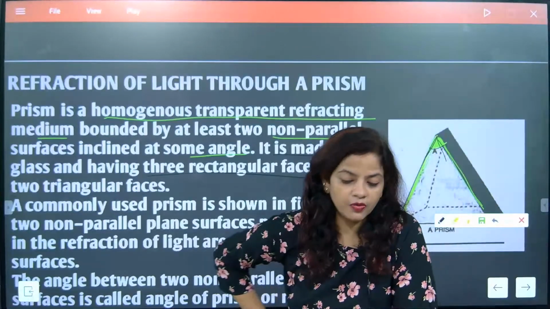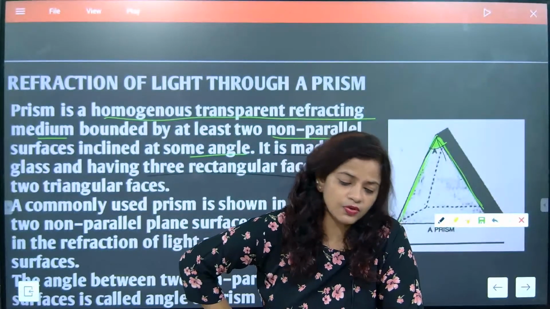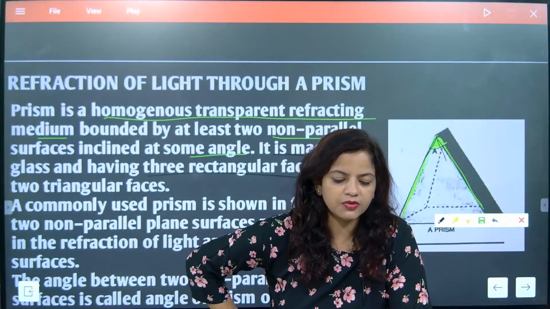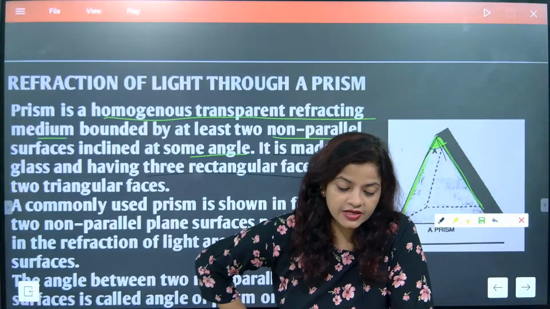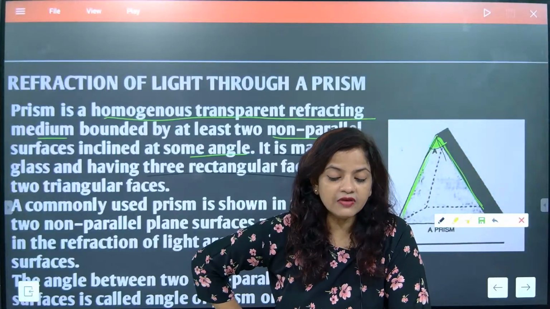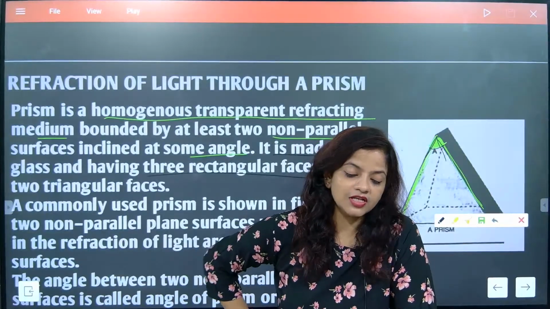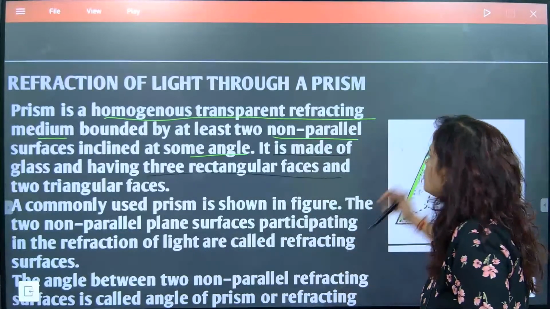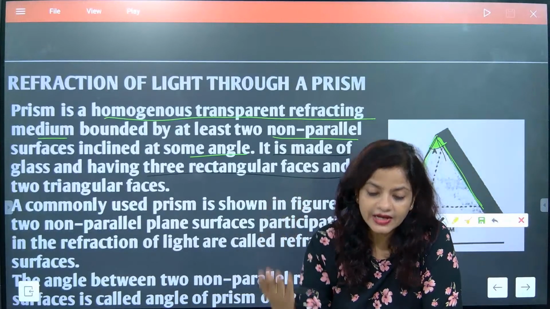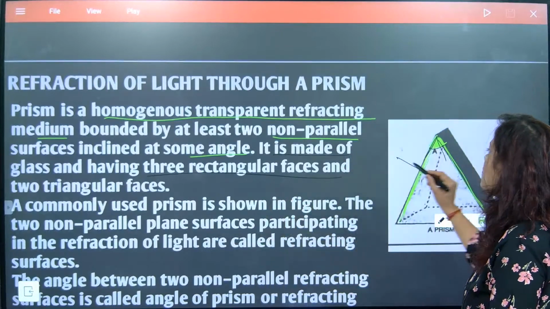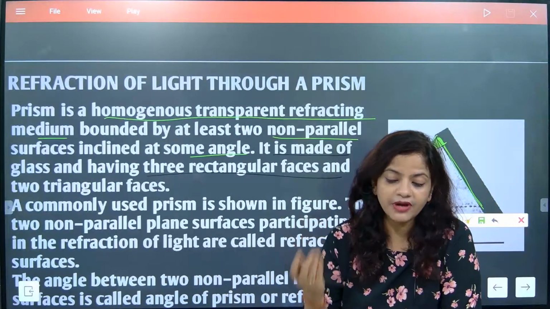What am I saying here? Refracting surface and reflecting surface, usually two different types of surface we are talking about. Okay, so whenever we are talking about a refracting surface, the light will enter from one medium to another medium, beta, from air to glass. So here prism exactly is a glass, so we are allowing the light to enter inside it. So once the light is entering from one medium to another medium, it will exactly suffer bending.